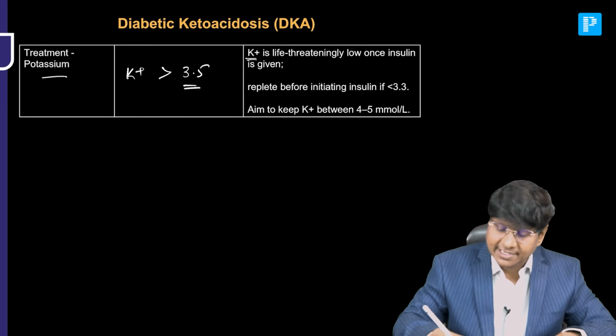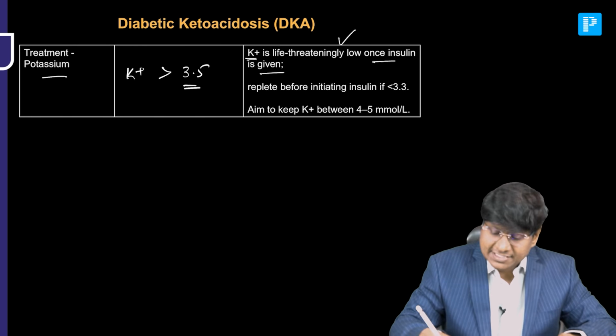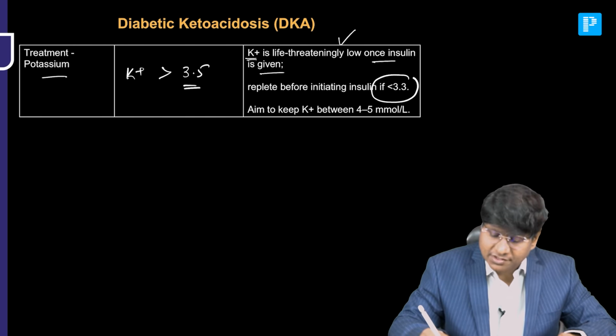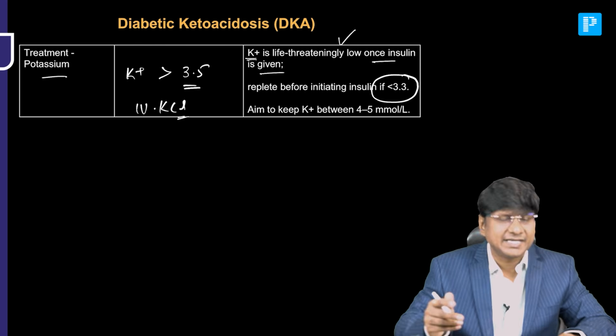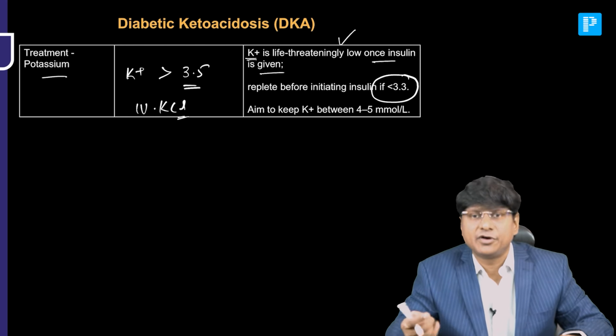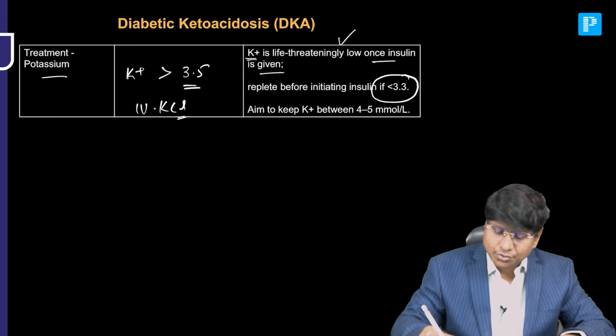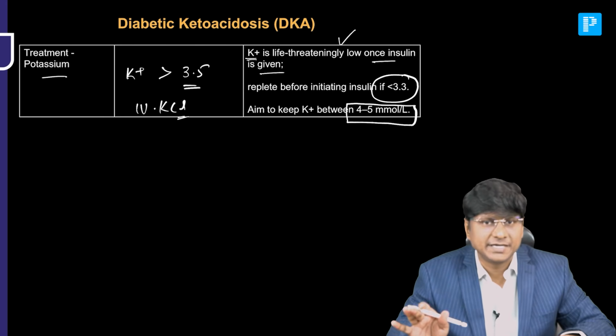Low potassium is life-threatening once insulin is given. Once the potassium is less than 3.3, you should give IV KCl, because that can precipitate arrhythmias and cause severe weakness. So you need to keep the potassium between 4 to 5 millimoles per liter.